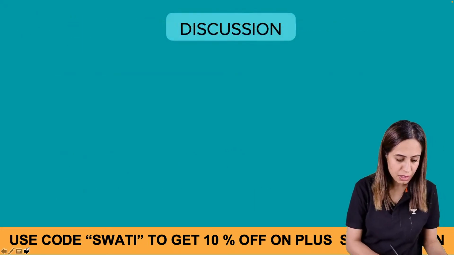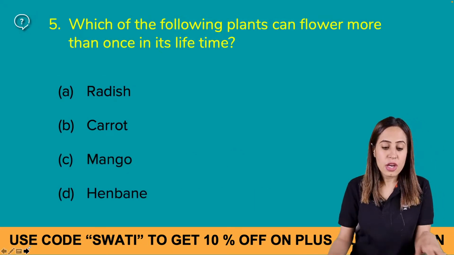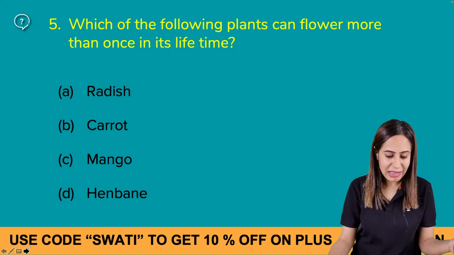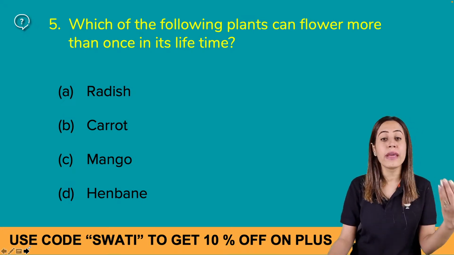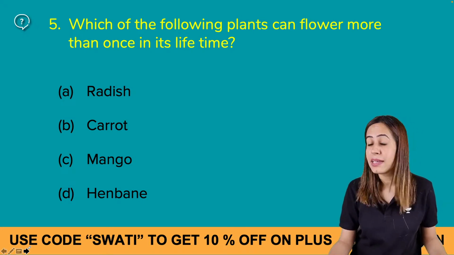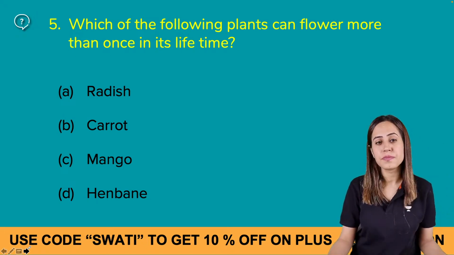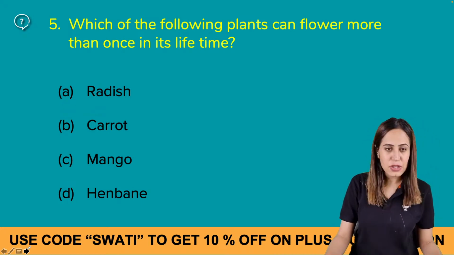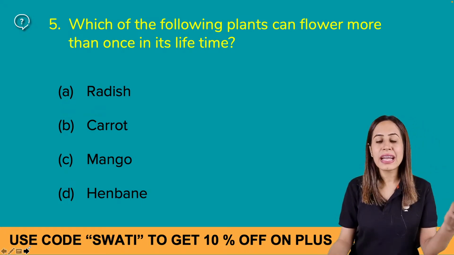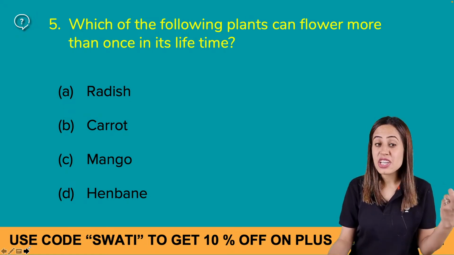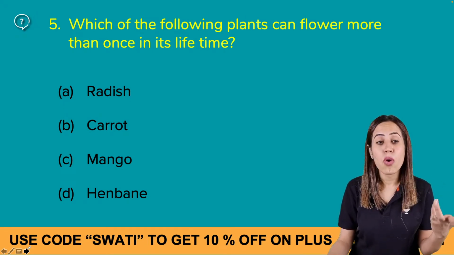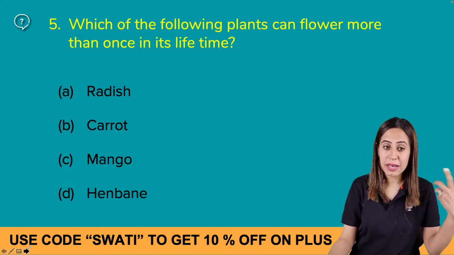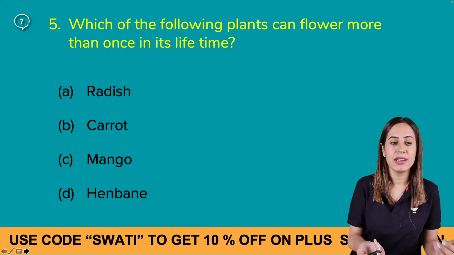Let's go further. So our next question: which of the following plants can flower more than once in their lifetime? More than once. Annual, biennial, perennial. Have you heard of these terms? Okay. So radish, yes. Can you tell me the answer in the chat box? Fifth question. Radish, carrot. They are what? They are biennials. They are monocarpic. Henbane is also a biennial, right?